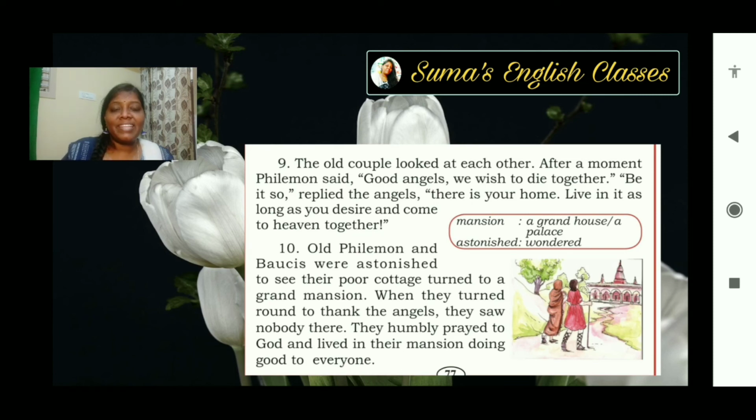Oh, 2 more paragraphs left. Sorry, 9th and 10th paragraph. So totally 10 paragraphs are there.